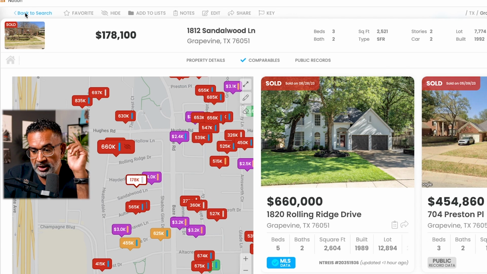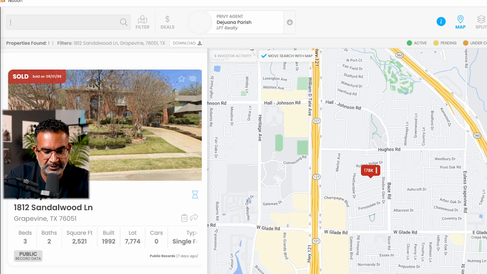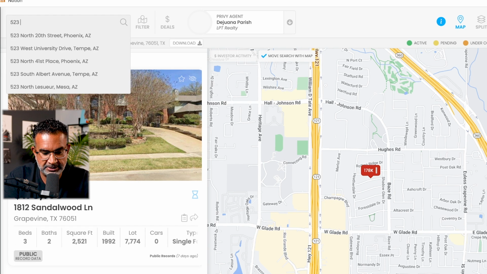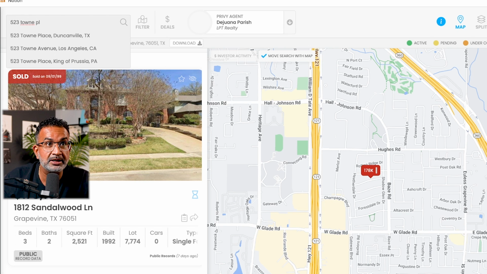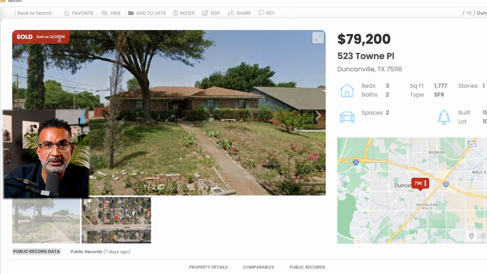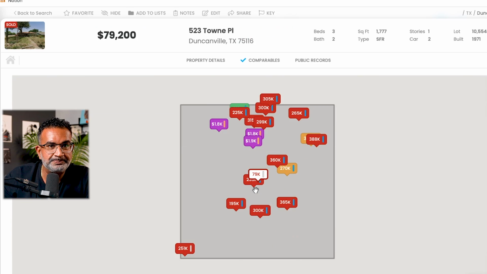All right. One more house for you guys before we call this one a wrap, and this is another one in Duncanville, Texas. And the address for this one is 523 Town Place in Duncanville, Texas. Beautiful. All right, we got a 3-bed, 2-bath, 1777 square foot single family residence that's single story, built in 1971, sitting on a 10,554 square foot lot. Let's see what it's worth.